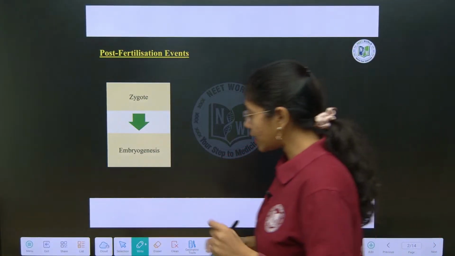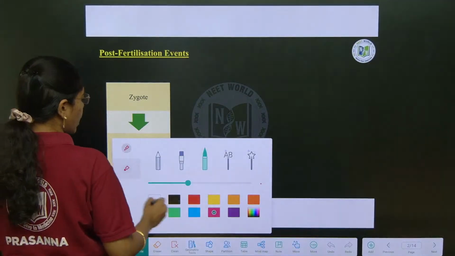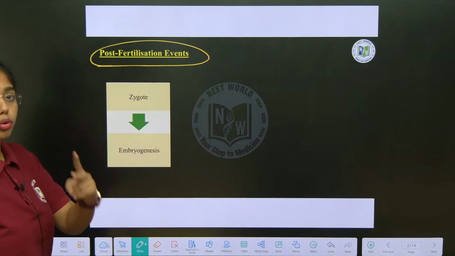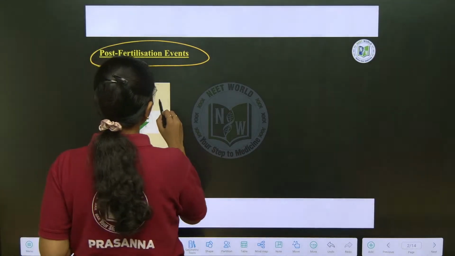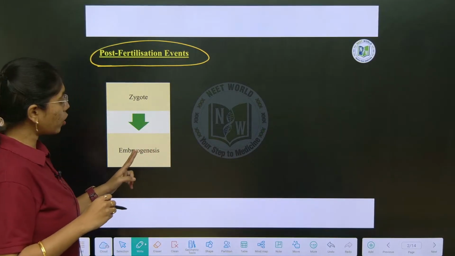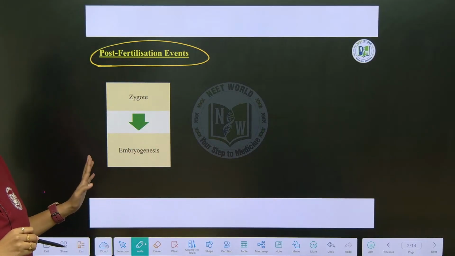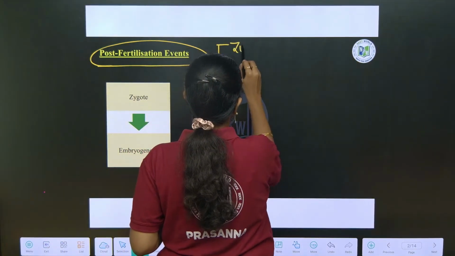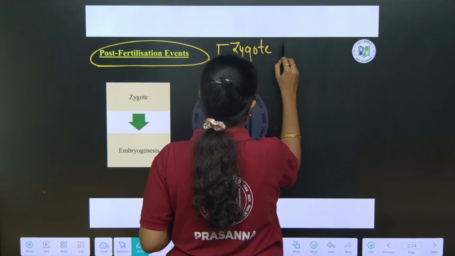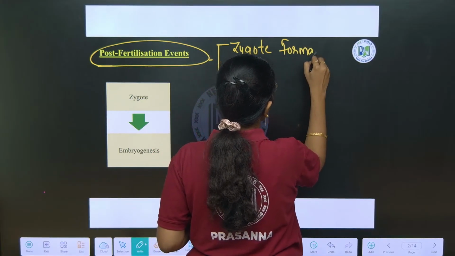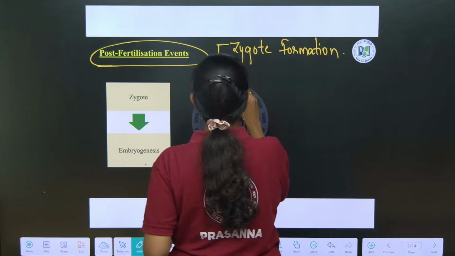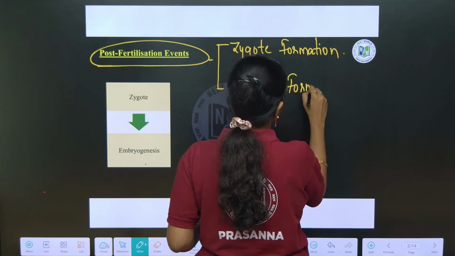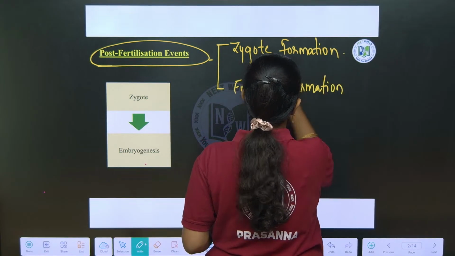Under post-fertilization events, we have to look into two major things. One is zygote formation and development. Under zygote development, it comes the concept of embryogenesis. So in simple terms, we have to deal with two segments, that is zygote formation and embryogenesis, that is embryo formation.